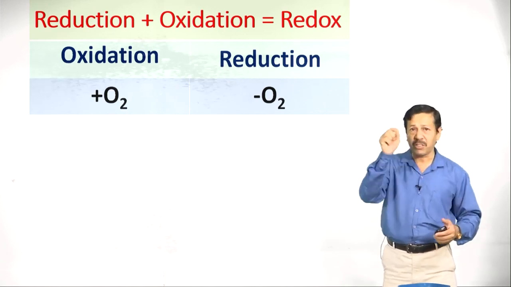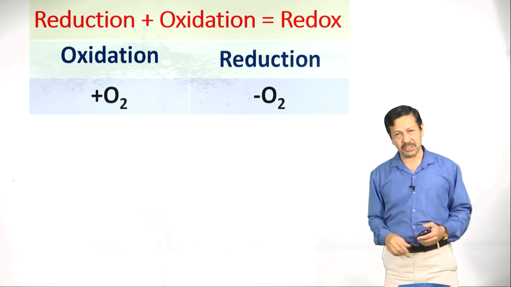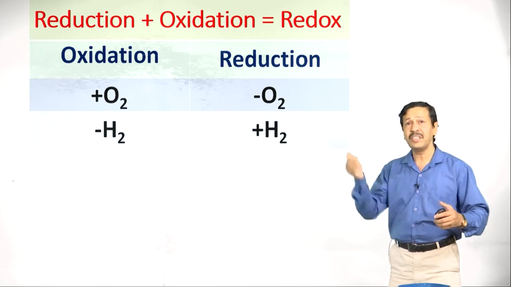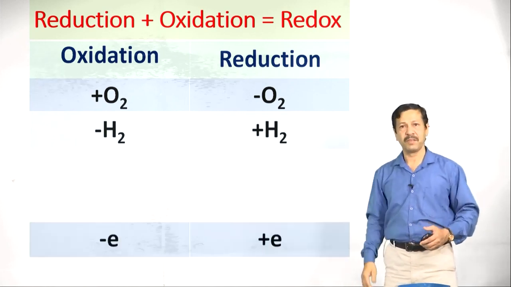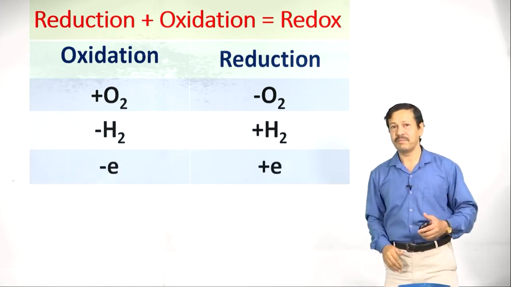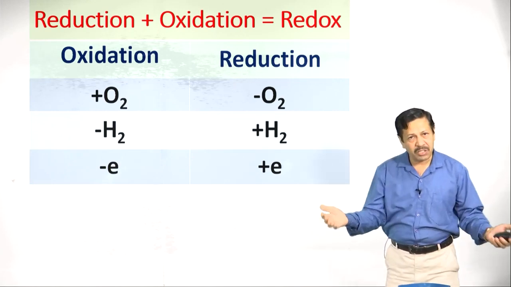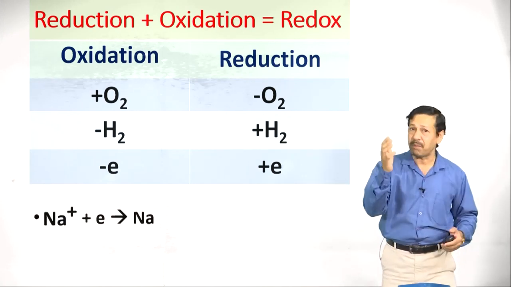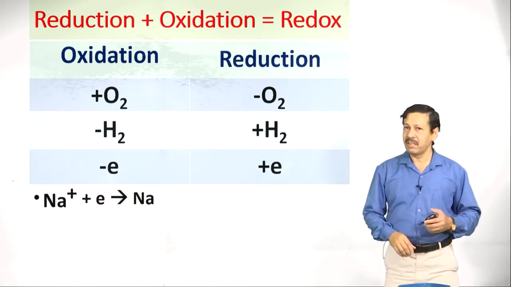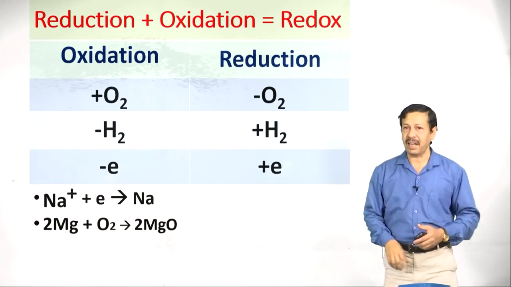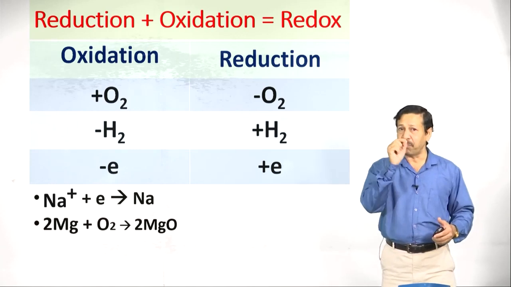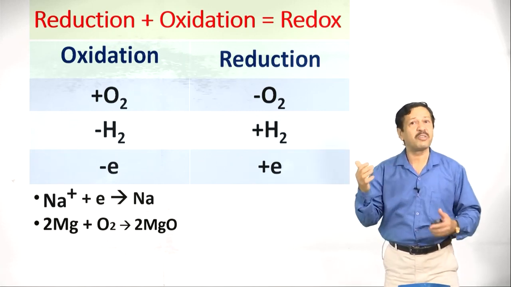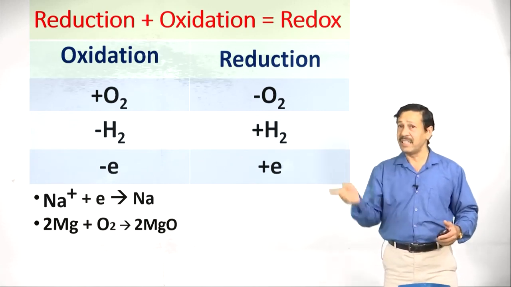Addition of oxygen is termed as oxidation, removal of oxygen is termed as reduction. Now, in terms of hydrogen, removal of hydrogen is termed as oxidation and addition of hydrogen is termed as reduction. Third type is in terms of electron. Removal of electron is termed as oxidation and addition of electron is termed as reduction. Let us understand with an example. Sodium ion Na plus takes one electron and becomes Na. Here we say Na plus is reduced to Na. Metals are reduced at cathode during the electrolysis process. So, we are explaining this reaction in terms of electron.